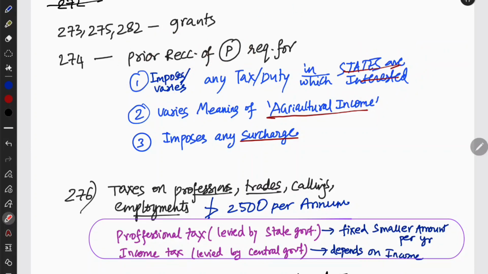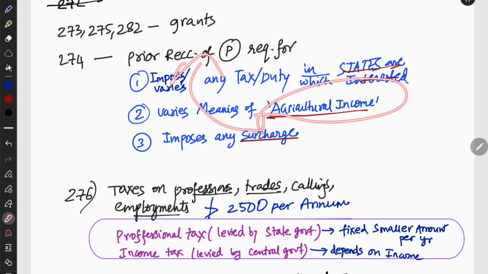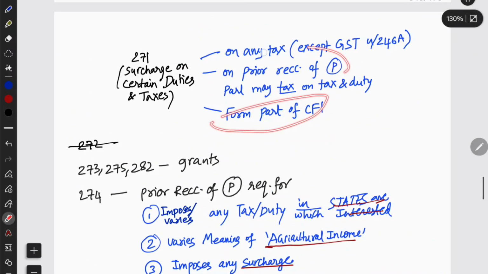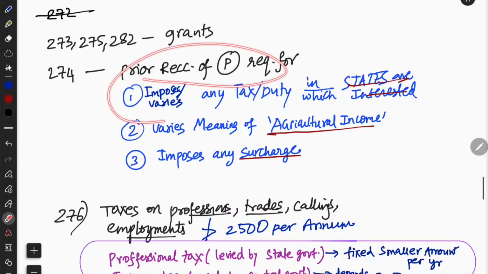For example, any tax where states are interested, then prior recommendation of President is required. And similarly, if you are changing the meaning of agricultural income, that means you are affecting state interest, right? For that also, President's prior recommendation is required. And if you are imposing any surcharge on the tax, it becomes state government's concern too. For that also you require prior recommendation of the President, that we have already seen here. So for surcharge, agricultural income, and where the states are interested, prior recommendation of the President is required.